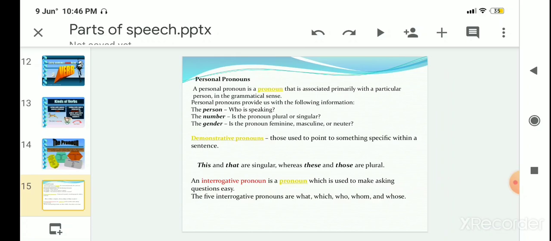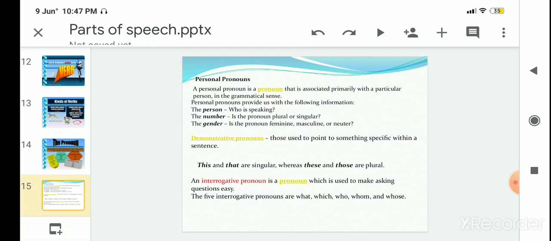Firstly, the personal pronoun. It's a pronoun that is associated primarily with a particular person and provides the following information, that is, who is speaking, is the pronoun plural or singular, is the pronoun feminine, masculine, or neuter.